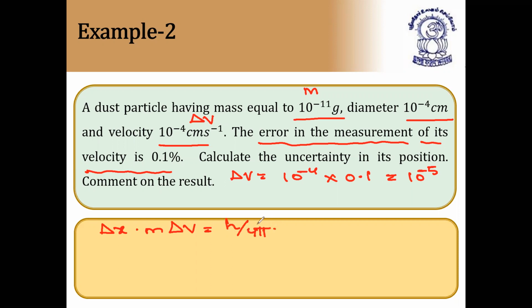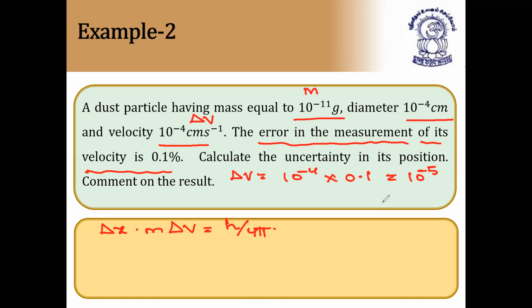So you know the value of m, you know the value of delta v and delta x also. And what is the comment on the result? By seeing the diameter, 10 to the power minus 4 actual, what are the values of delta x you got, that how much it is uncertain we have to say. So I think it is clear now. So use this formula, find delta x as usual. And after getting delta x, compare the value of delta x with diameter and find the accuracy.